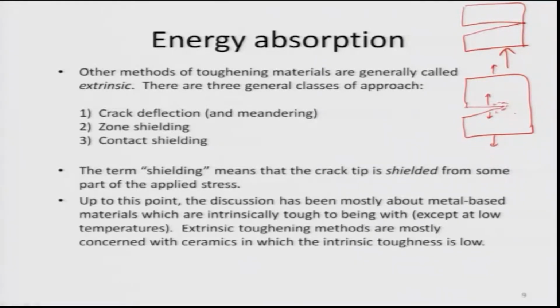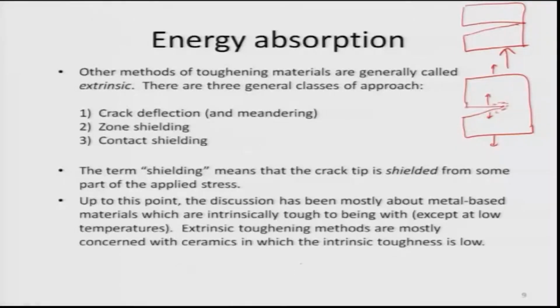The discussion was mostly on metals, which are interestingly tough. Steels are tough because the crack tip is plastically deformed and can absorb energy, or this kind of compressive stress layer can be created, or you can allow the cracks to meander through. All these things are possible in a metal, except obviously at low temperature, where BCC metals are also brittle. But intrinsic toughness methods are mostly concerned with ceramics, because the intrinsic toughness of ceramics is very low.